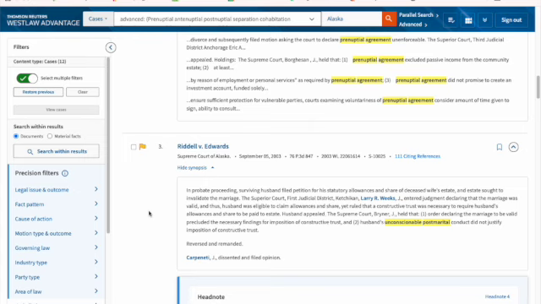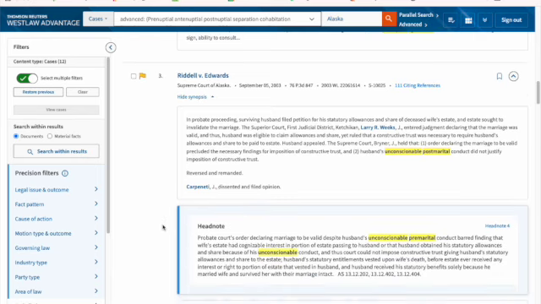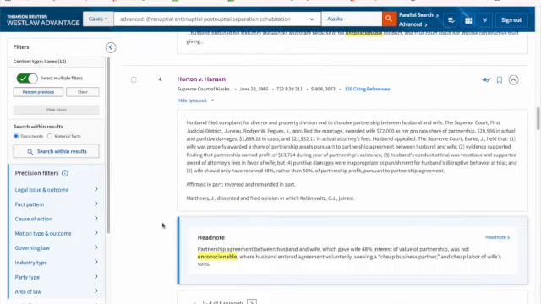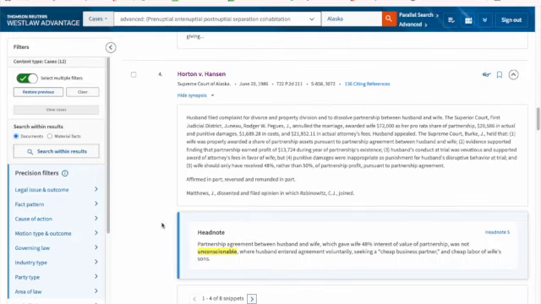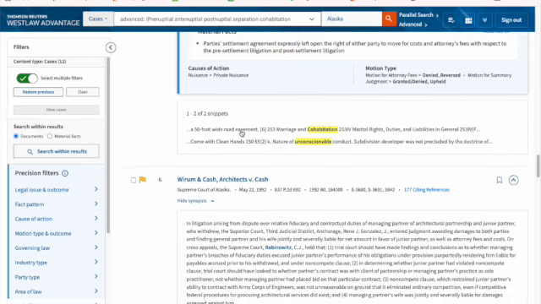Is this something I'm interested in? So this first one, Riddell v. Edwards, is about unconscionable postmarital conduct, not to do with an agreement. So I don't need to look at Riddell. Horton v. Horton has to do with an unconscionable contract, but it is a partnership agreement for a corporation or a partnership, an LLP. So that does not have to do with what I'm looking for, so I don't need to use Horton. And it ends up that the rest of these all have to do with unconscionableness and agreements outside of the world of marital agreements. So again, those two cases that I found are the two main cases.